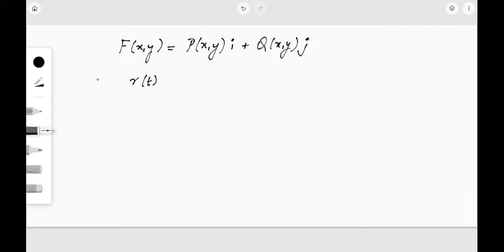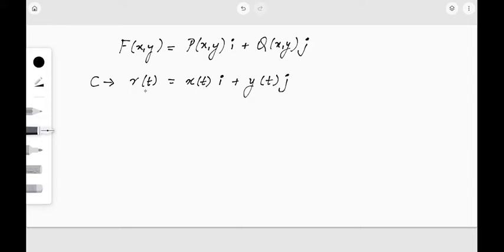We are given F(x, y) = P(x, y)i + Q(x, y)j. The curve C is defined by r(t) = x(t)i + y(t)j.